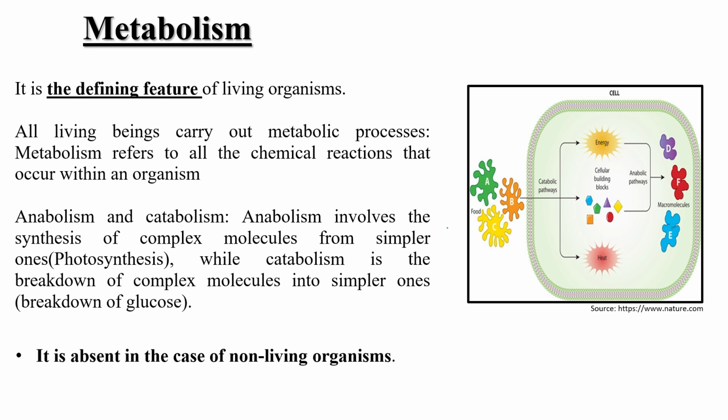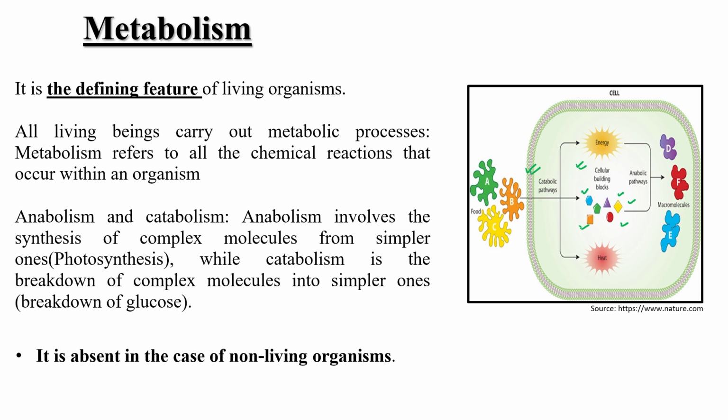Here I would like to inform you that this is the food. Just see this particular diagram. After the catabolic pathway, this one is the complex one, right? When it comes inside the cell, what will happen? Energy is released, because this food is converted into small useful particles, glucose.